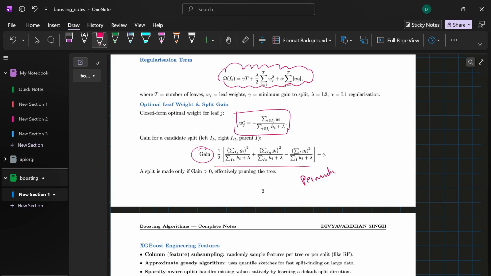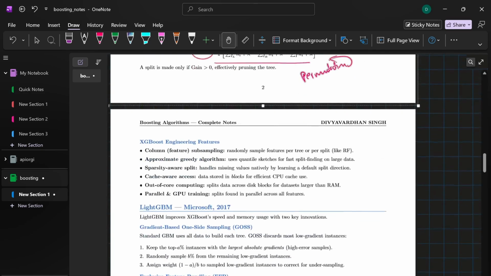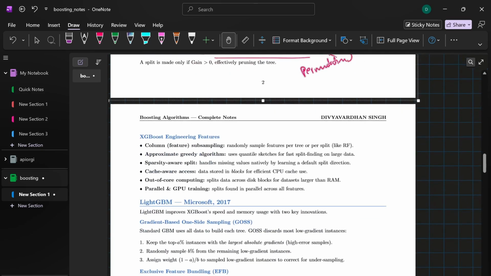You don't need to remember this formula, but what you need to remember is that XGBoost introduced massive engineering optimizations via two methods. First one is the pre-sort block structure. It stores data in memory blocks sorted by feature value, unlocking massive parallelization across the CPU cores during split evaluation. Second one is the sparsity aware splitting. It automatically learns a default direction for missing or NaN values based on what minimizes the loss, meaning you don't need to manually impute missing data.